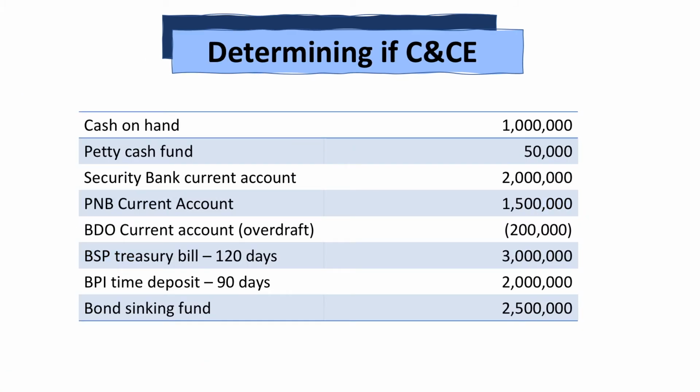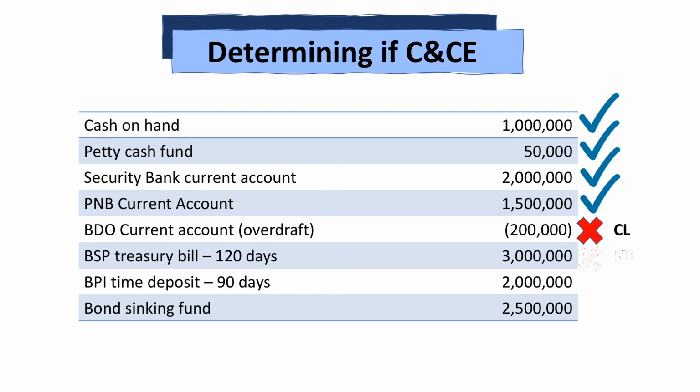Now let us determine which of the following are included in cash and cash equivalents. Cash in hand is included. Petty cash funds are also included. Security Bank current account of 2 million is also included, since current accounts are also known as checking accounts, which are involved in cash in bank. The same goes for the PNB current account. For the overdraft of 200,000, it is not cash, it is a current liability.